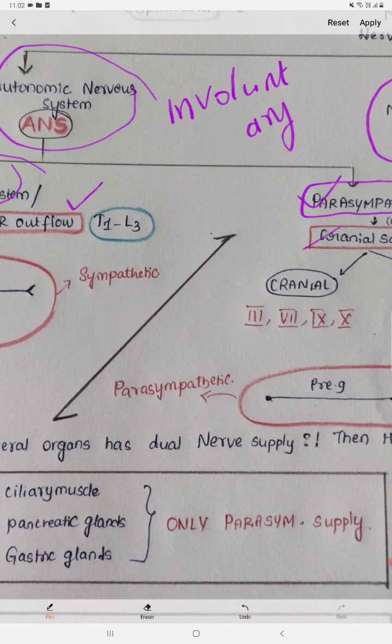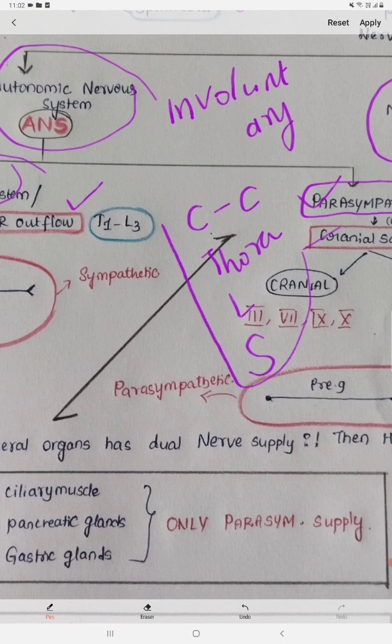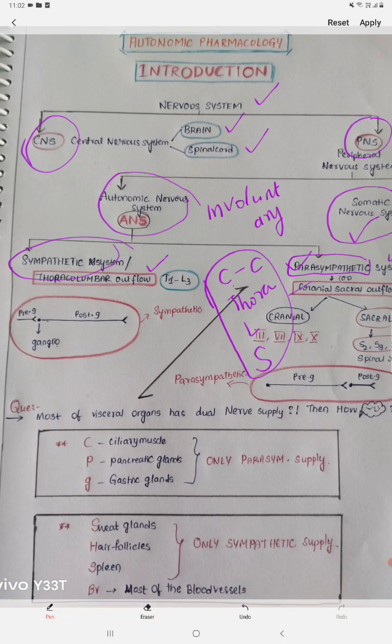We have cranium, otherwise cervical, after that thoracic, after thoracic lumbar and then sacral. So from cranium to sacrum we have the big thing. So remember, parasympathetic is the big word and is called craniosacral outflow, otherwise the sympathetic nervous system is called thoracolumbar outflow.